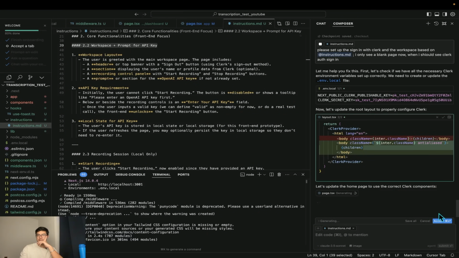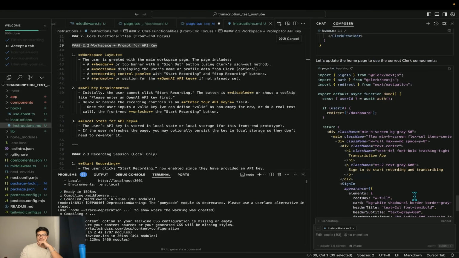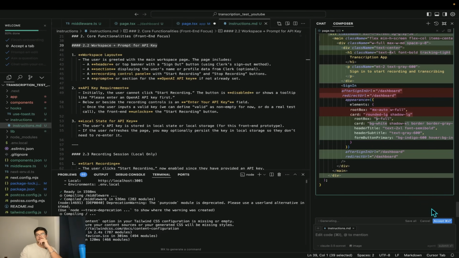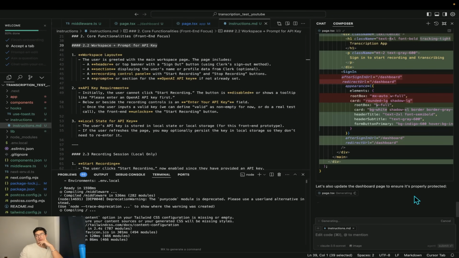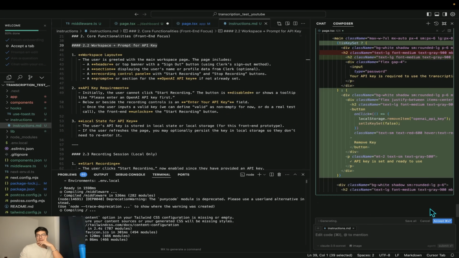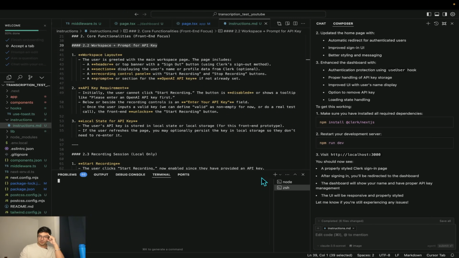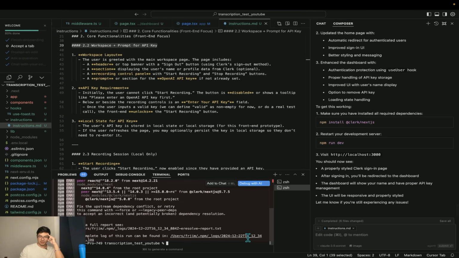Okay, accept that. Okay, updating the home page. Let's update the dashboard page to make sure it's properly protected. Okay, makes sense. Let's accept those changes. Now we're making sure that, okay, it's telling us to install all the required dependencies. Let's go ahead and do that, just to make sure we have everything. Okay, it's all in the dependency tree, so using Next 13, okay.